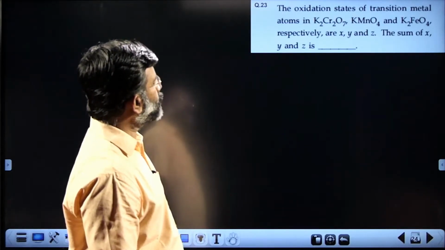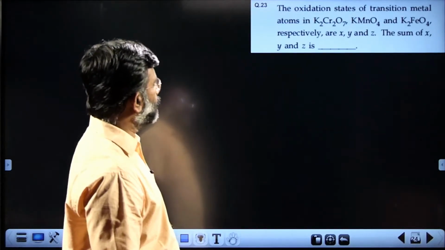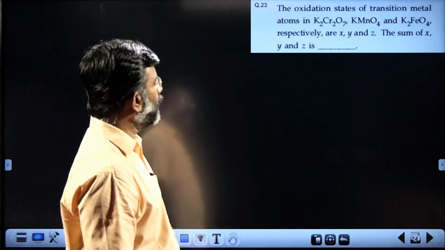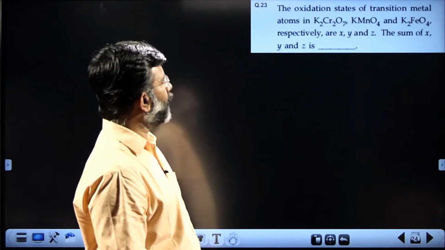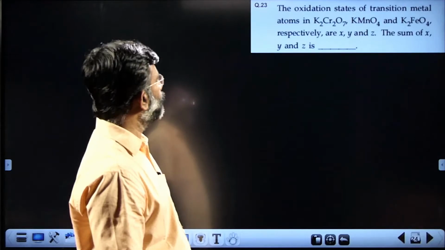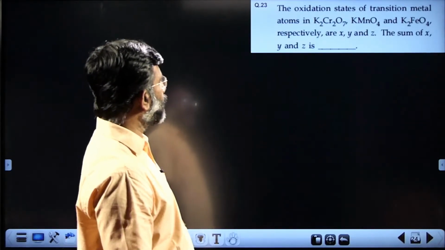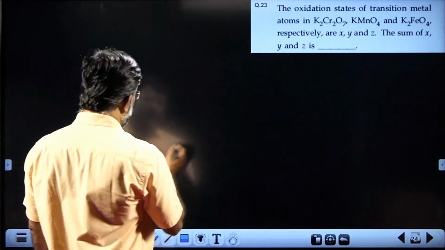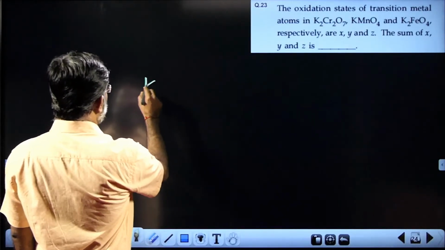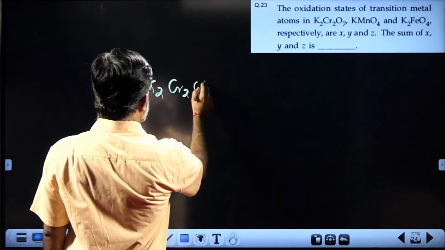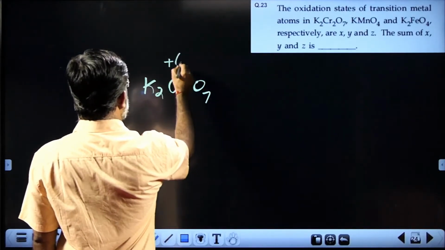The oxidation states of the transition metal atoms in K2Cr2O7, KMnO4, and K2FeO4, potassium ferrate, respectively are X, Y, Z. The sum of X, Y, Z is... yet another simple fundamental question. In K2Cr2O7, all of you know it is plus 6.